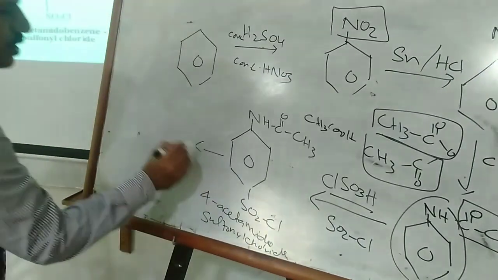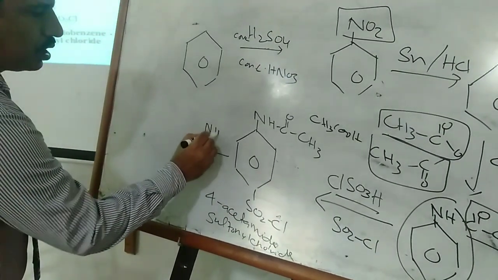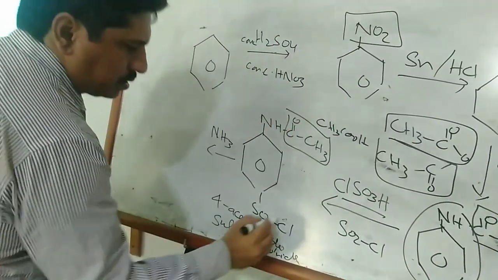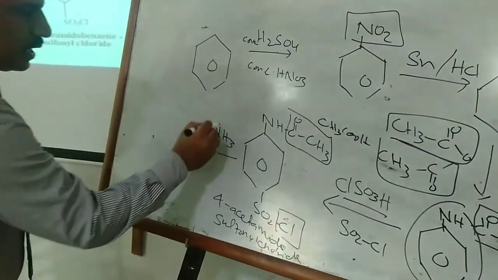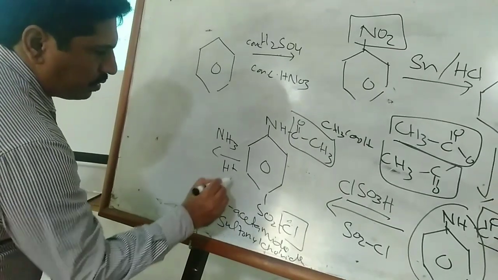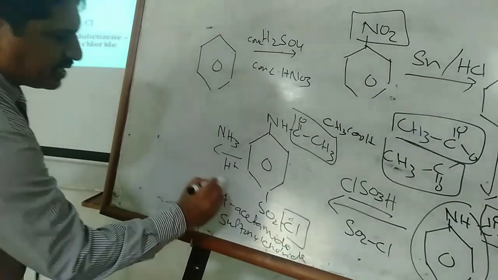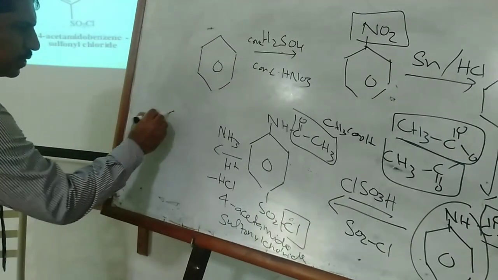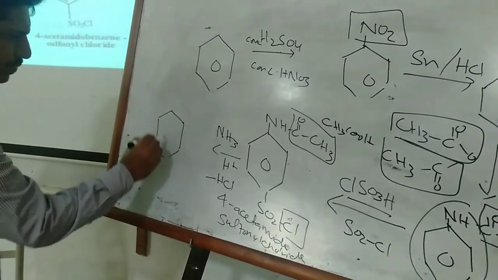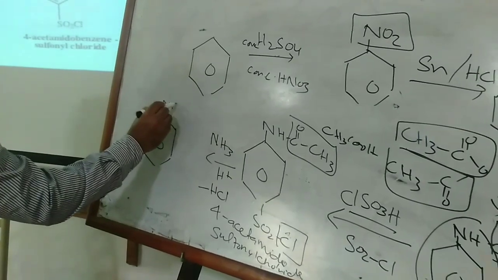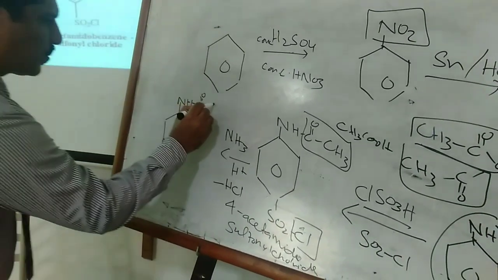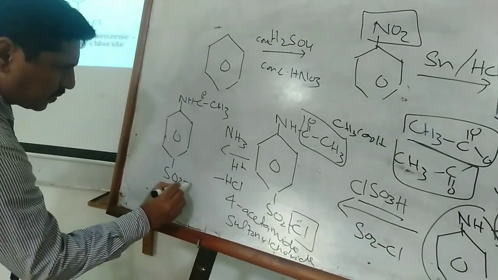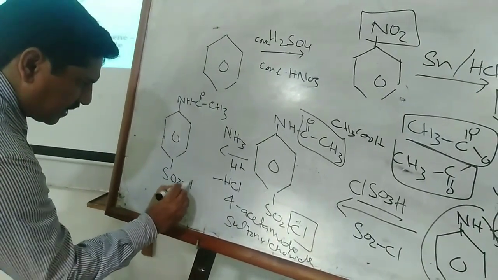which upon reaction with ammonia, Cl, and from ammonia proton will get attached with HCl, and HCl will be removed as byproduct, and your new structure formed is NHC double bond OCH3, and that is S double bond NH2.